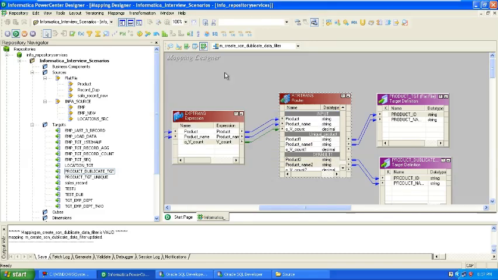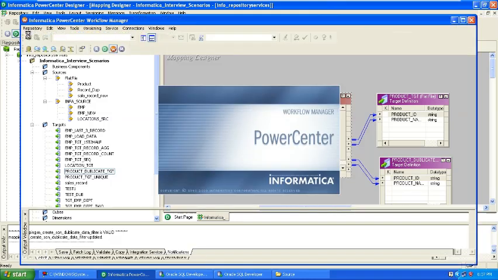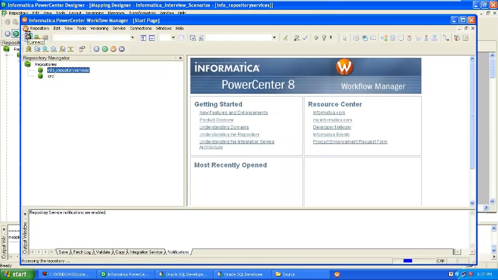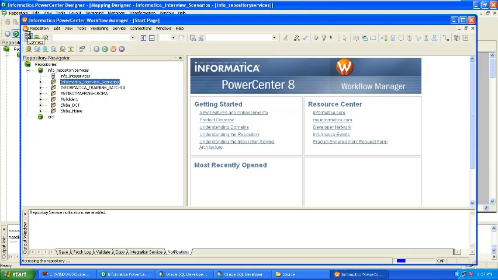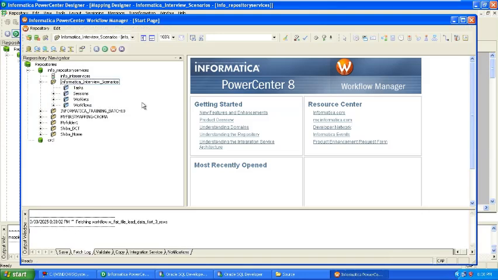All are your targets, right? A target will load in a different schema, like a different folder. So in the workflow designer, I will create one workflow and link this mapping so that we can execute it. The workflow we use to execute our mapping; that is the usage of the workflow.